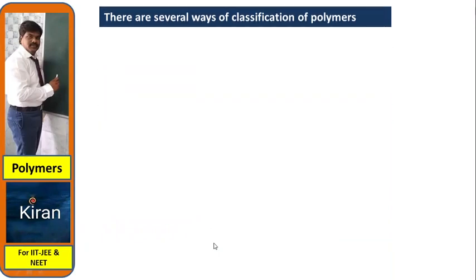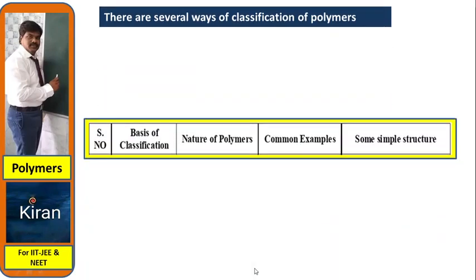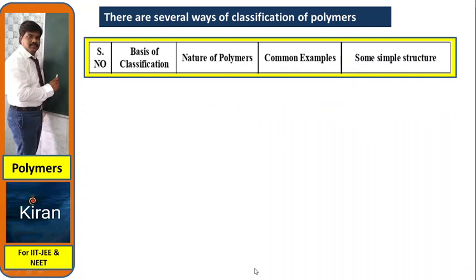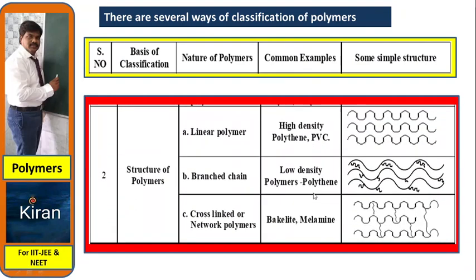There are several ways of classification of polymers. Under the second one, the basis of classification and common examples, in the same tabular form. On the basis of structure, see here, linear polymer. Some polymers are linear, arranged straight. This is one molecule, another molecule, another molecule, forming like this.